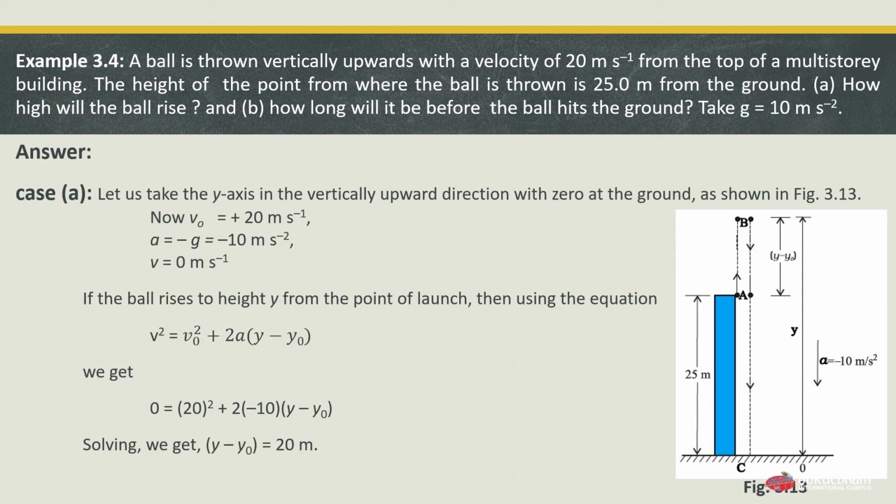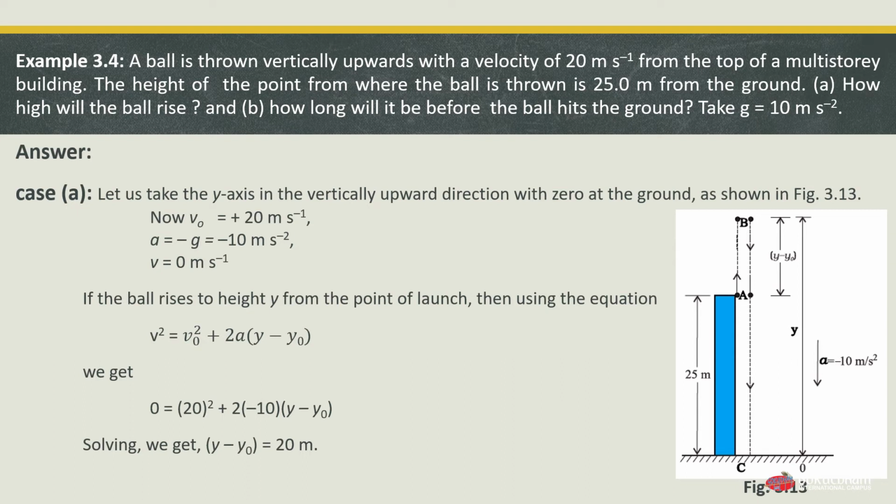So first we will solve case A. In case A, let us take the y-axis in vertical upward direction with 0 at the ground as shown in figure 3.13. Now the value of v0, which is our velocity already given in the question, is 20 meter per second, the initial velocity. The value of acceleration is equal to minus g, which is minus 10 meter per second square, and the value of final velocity v, at the highest point, is 0 meter per second.